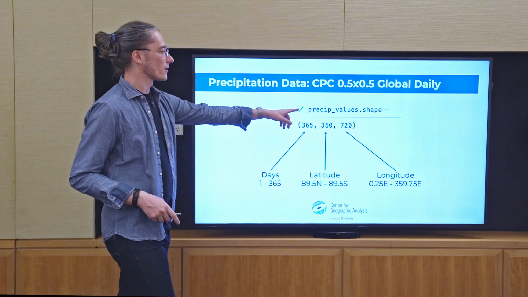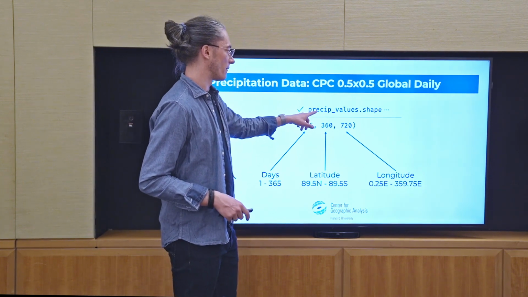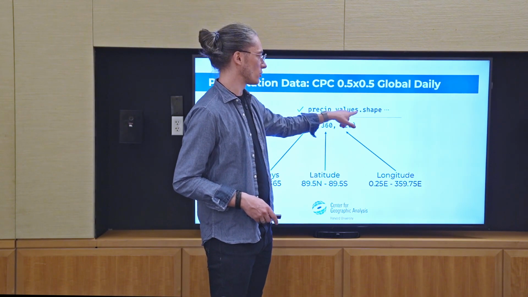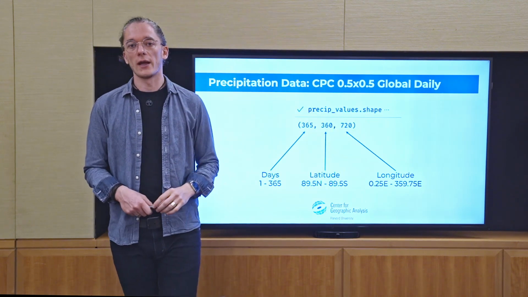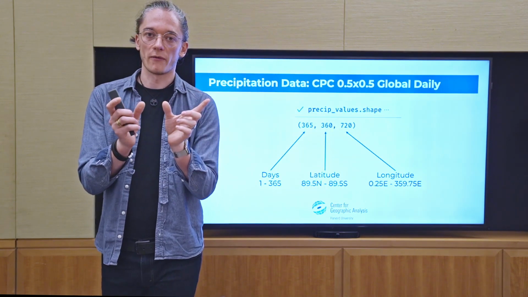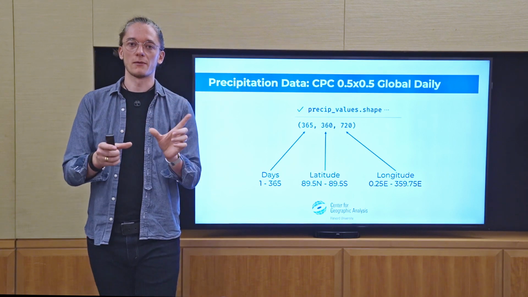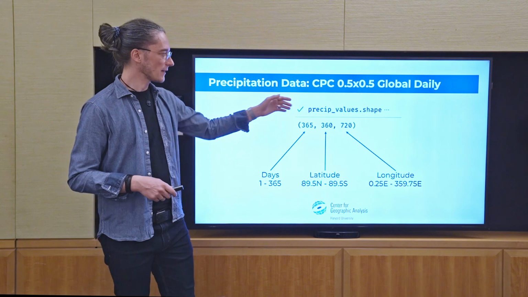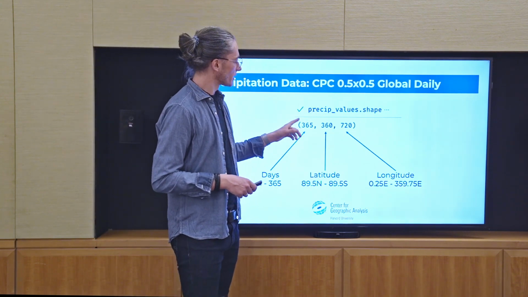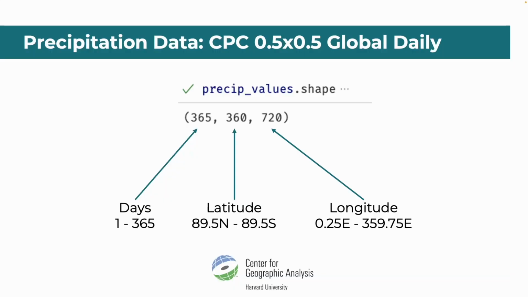Well, we can look at the values that I just showed you and just hit .shape, which is the standard way to access the dimensions of any matrix or multidimensional array, usually for NumPy. This is also implemented here, and then you get 365, 360, and 720. And there's something a little bit magic about these numbers.